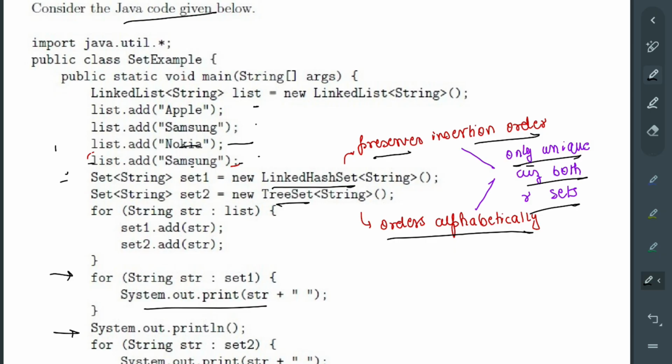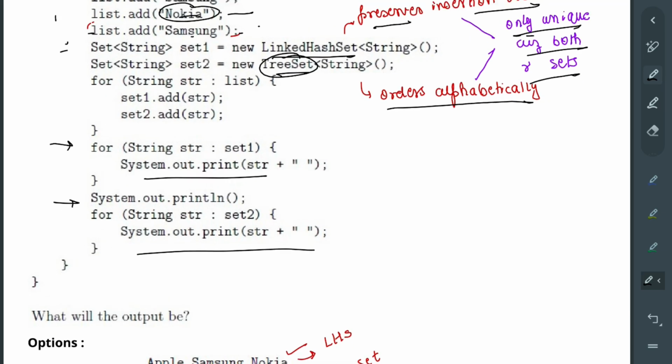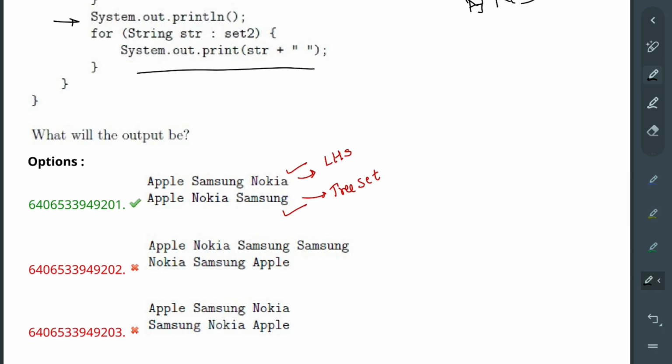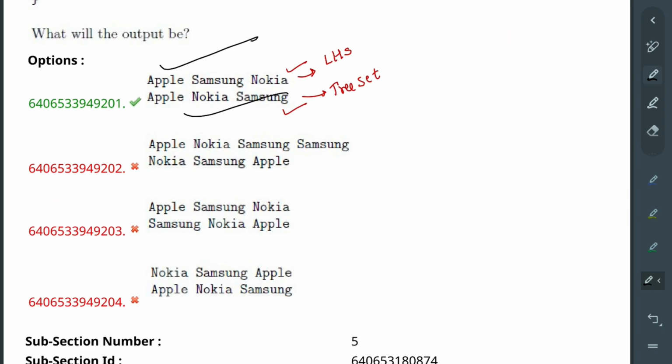सेकंड, उसके बाद हम क्या कर रहे हैं? सेम चीज कर रहे हैं, बट इन दिस टाइम वी हैव अ ट्री सेट. Now tree set, what it will do, it will sort based on the alphabetical order. So first we have Apple, then we will have Nokia, and at last Samsung. So Apple, Samsung, Nokia for set 1, and Apple, Nokia, Samsung for set 2. Okay, fine.